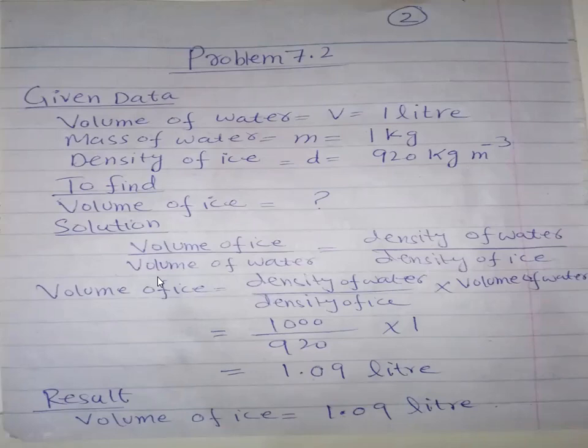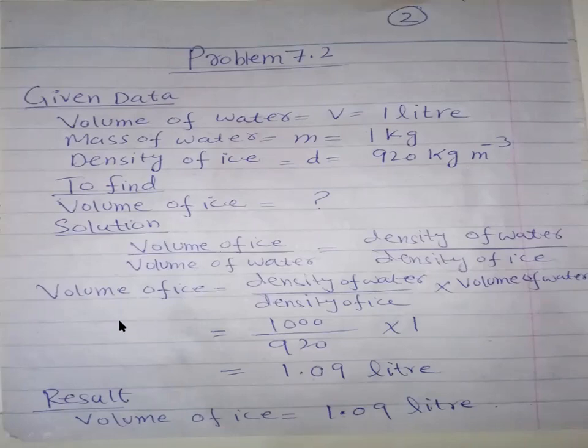So the solution formula is volume of ice divided by volume of water equals density of water divided by density of ice. Since I want to find the volume of ice, the volume of water will be multiplied. If something is dividing on one side, when it goes to the other side of the equation it will be multiplied.